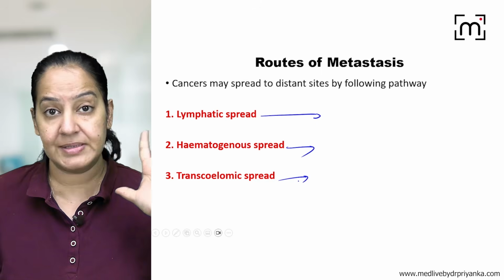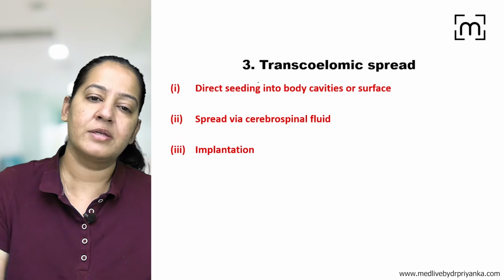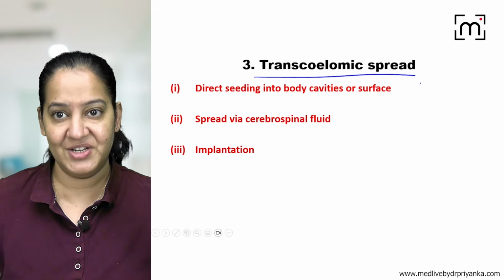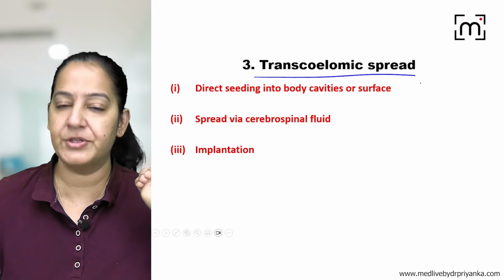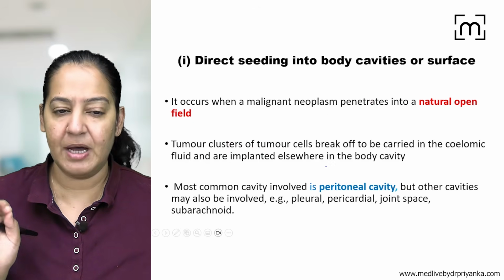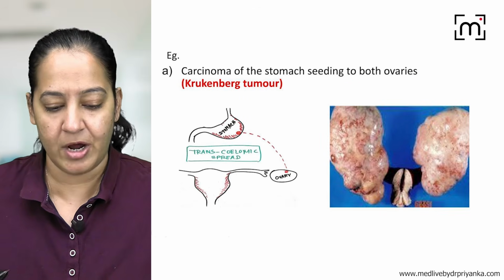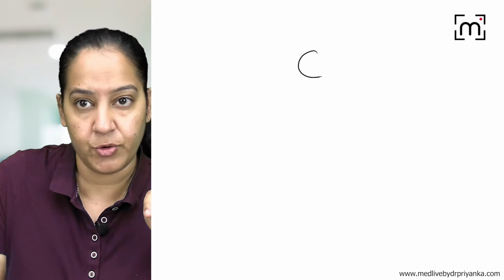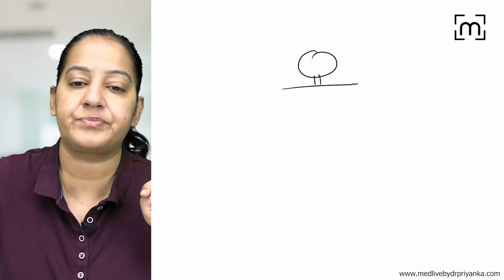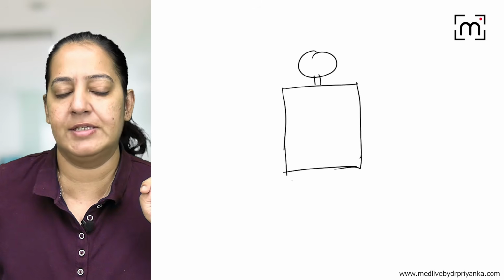Now coming to transcoelomic spread, the third one. What is transcoelomic? There are three possibilities in transcoelomic spread. Number one, through the body cavities. The best example of the body cavities is Krukenberg tumor. Let me draw a diagram to show you what is Krukenberg tumor and what is the spread through body cavities. That is one of the transcoelomic routes.